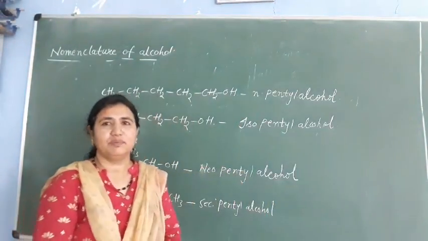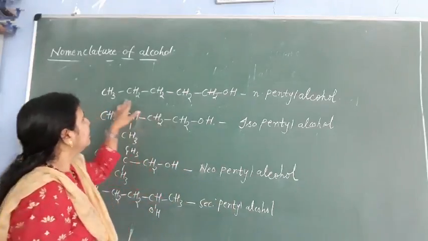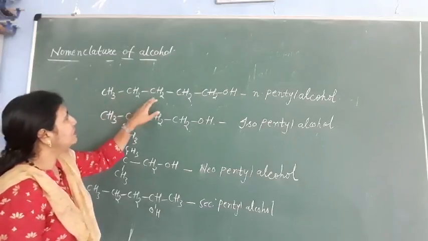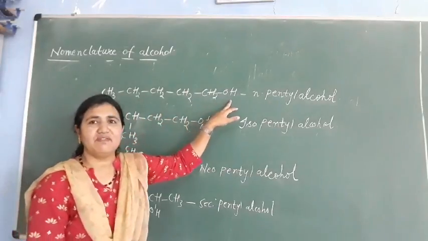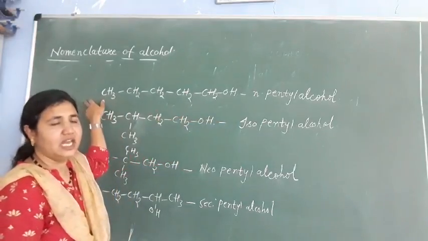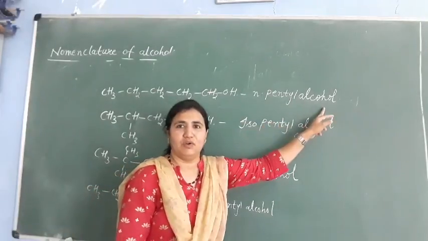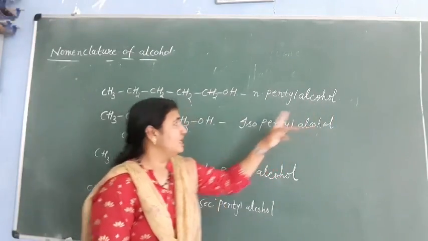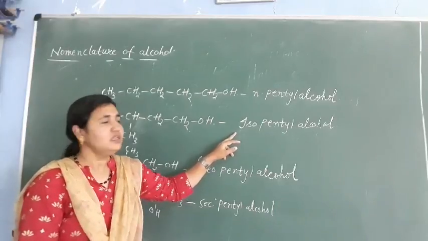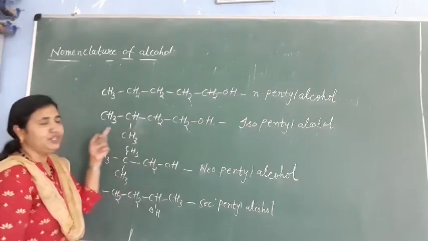Okay. So please see here, at the end, what we have seen today: here we have a 5 carbon chain, 1, 2, 3, 4, 5. At the end we have our functional group OH. If it is a single straight line, then we use the prefix N. So it is N-pentyl alcohol. Second, we have seen iso. The word iso is used when the methyl group is present at the second last carbon of a continuous chain.